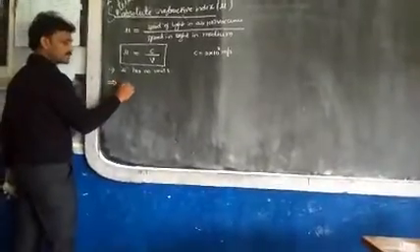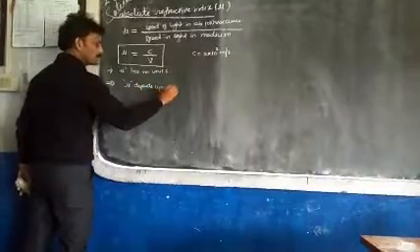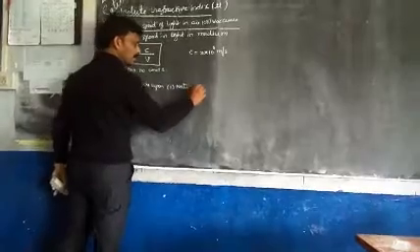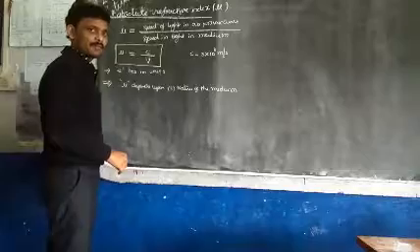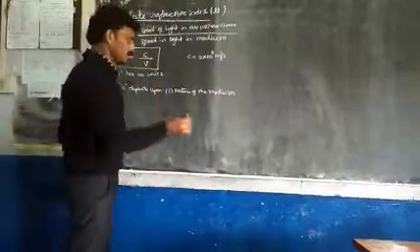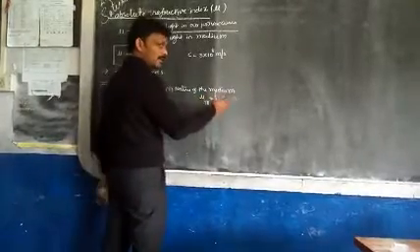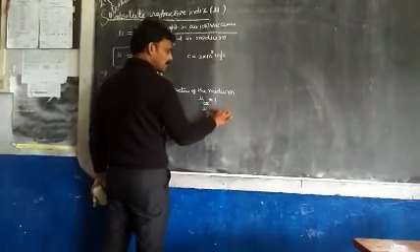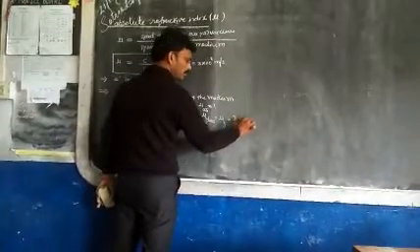Next, mu depends upon, very very important. Mu depends upon, first factor, the nature of the medium. Nature of the given medium through which light is traveling, it depends on that nature. Sir, I am not getting what nature is. I will tell you, remember. So mu of air or vacuum is 1. Practically if you will find mu glass, we will write shortcut mu g also. So the value is 3 by 2. This is equal to 1.5.